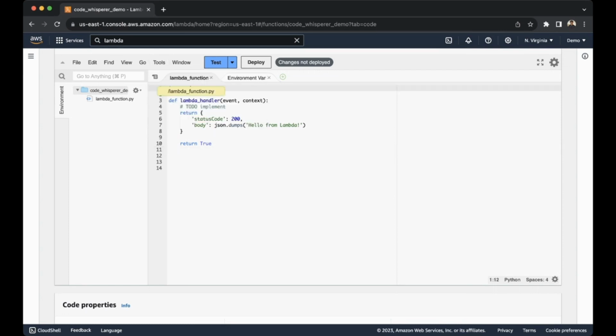If you do not have access to it, a red bar will pop up here at the top telling you that you do not have access to it. What you can do is reach out to your administrator, and the administrator can attach the CodeWhisperer policy to your user, and that will give you access to CodeWhisperer. So you can go ahead and enable it and get here.